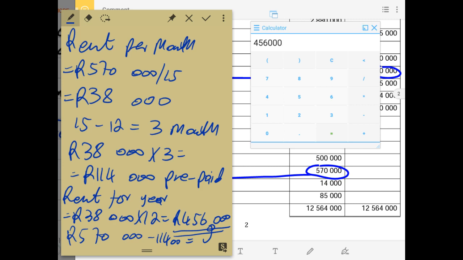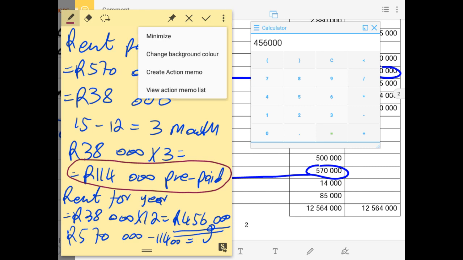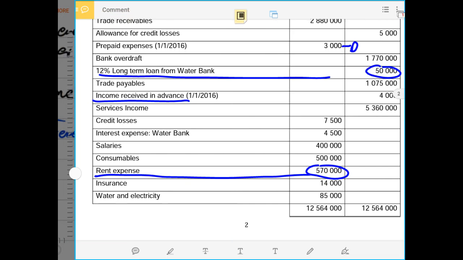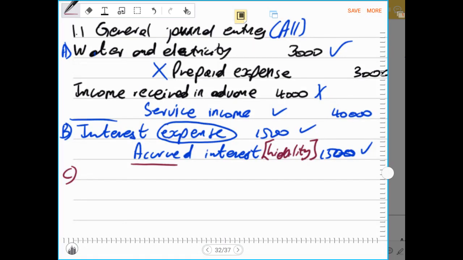So now we have to do an adjustment of the rent that doesn't belong in the current accounting period. It was paid for the next 3 months, which is January, February, and March in the year 2017. So we must do an adjustment for the rent that was paid before time, which is 114,000 rands.